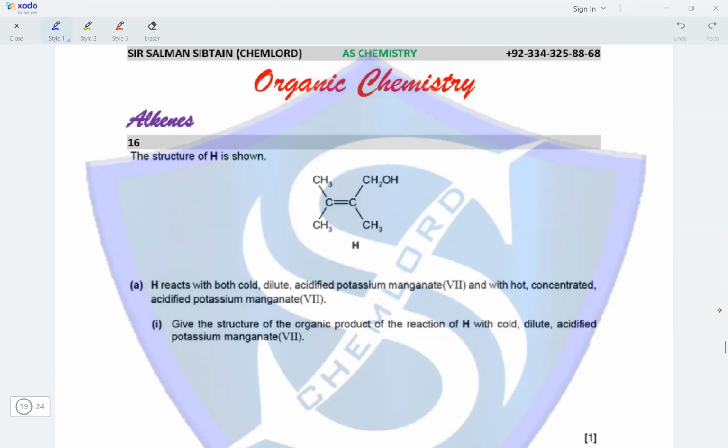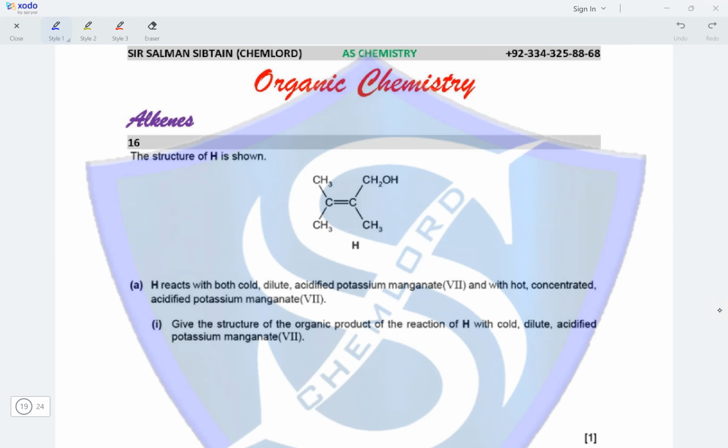Question 16. The structure of H is shown. It is an alkene and it is also a primary alcohol. Both the functional groups are present in the same compound. H reacts with both cold dilute acidified potassium manganate(VII) and with hot concentrated acidified potassium manganate(VII). Give the structure of the organic product of the reaction of H with cold dilute acidified potassium manganate(VII).